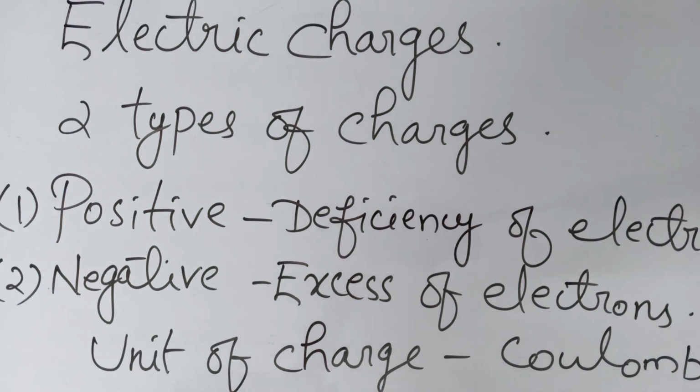And now we have to know what is an electric charge. Electric charge is actually the property of a matter, right? And when we place an electric charge in an electromagnetic field, what will happen? It will experience a force, right? So that is actually the property of an electric charge. Electric charge is the property of matter, due to which it experiences a force when placed in an electromagnetic field. So all these basic things that you should know.